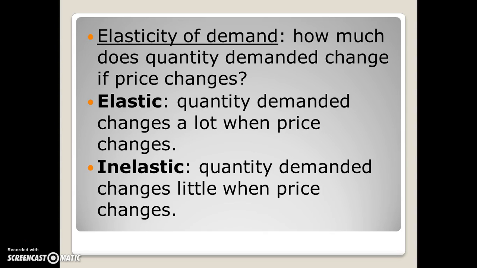Inelastic demand talks about quantity demanded changing very little when price changes. So if on a product the price goes up, people buy a little bit less, but about the same amount. Or if price goes down, people buy a little bit more, but still about the same amount. So elastic and inelastic are just talking about how much quantity changes when price changes.